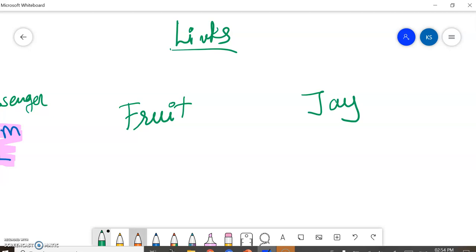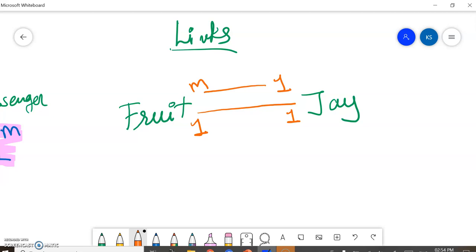What would be the relationship between these two objects? One fruit can be eaten by Jai. So one fruit, one Jai, one person. But it is possible that Jai has many fruits.